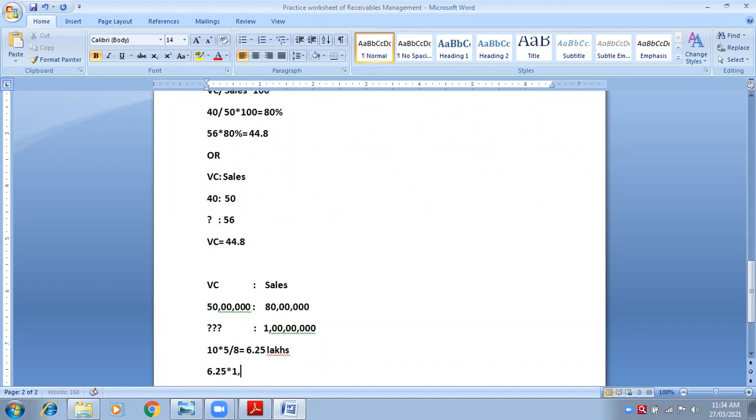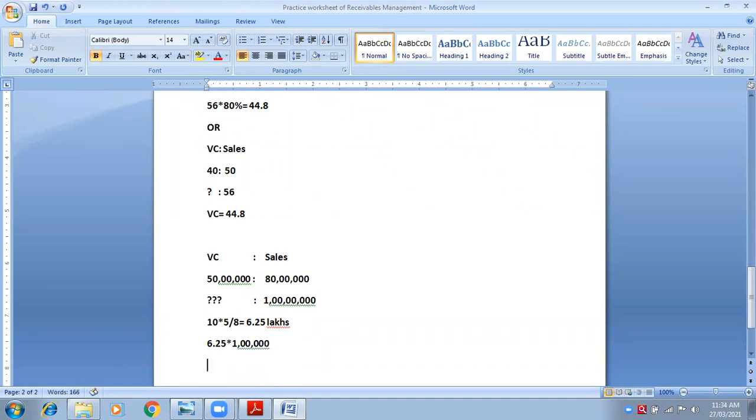6.25 what? Lakhs. Now we need to give it 5 zeros, so we need to remove this point. It's very simple. If you want to convert 6.25 into a proper figure with zeros, multiply by 1 lakh. If it is in thousands, multiply by 1000. If it is figures in crores, multiply it with 1 crore. So 6.25 into 1 lakh will be 62 lakhs 50,000.